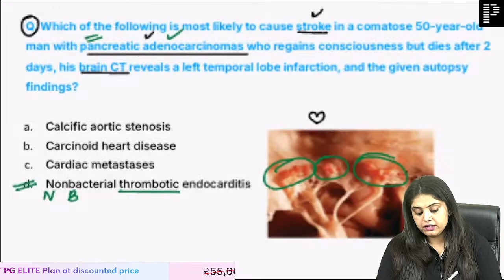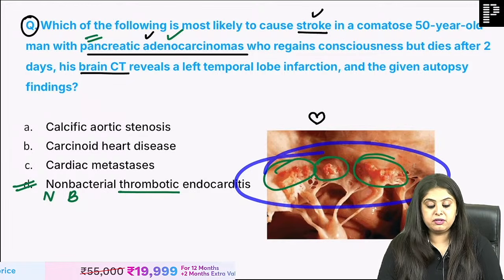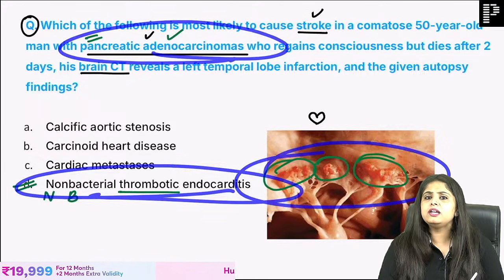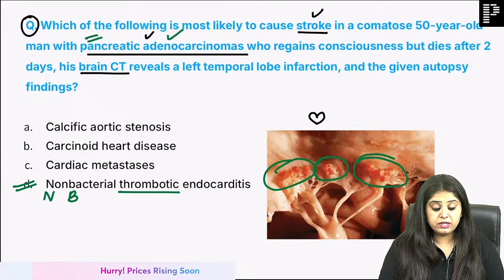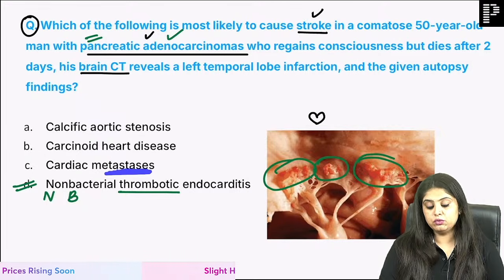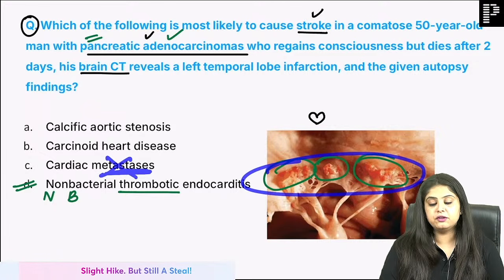Now coming back, over here I could not notice the exact vegetation, but when I saw pancreatic adenocarcinoma, I know I'm dealing with NBTE. They wanted to confuse you with cardiac mets, but you know that vegetations would not be seen in case of metastasis.